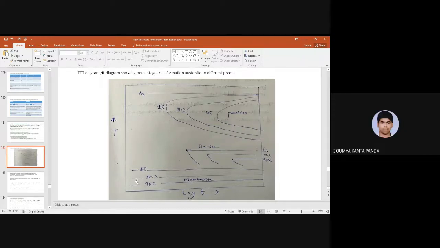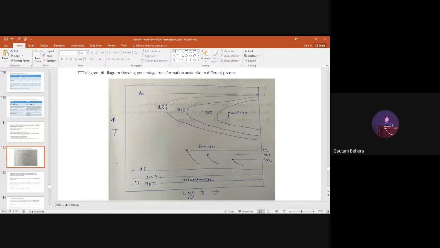Sir, 50% martensite and 50% unstable austenite. Okay, fine. Very good. You understood now. It is more than 50% actually, because 50% is here, which means it is more than 50%. So what is the resultant microstructure of the steel I have right now? Just before, I told you something. Unstable austenite and martensite. Yes, we will have a microstructure with martensite and retained austenite.